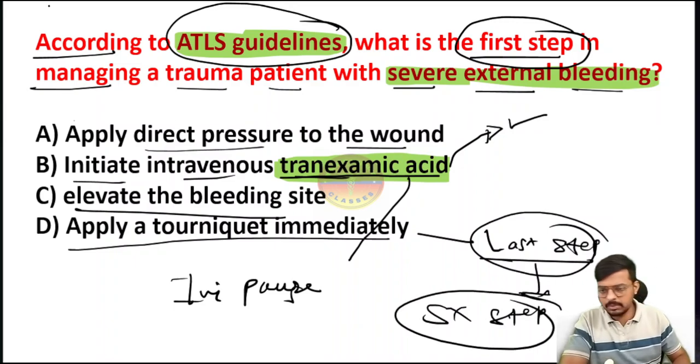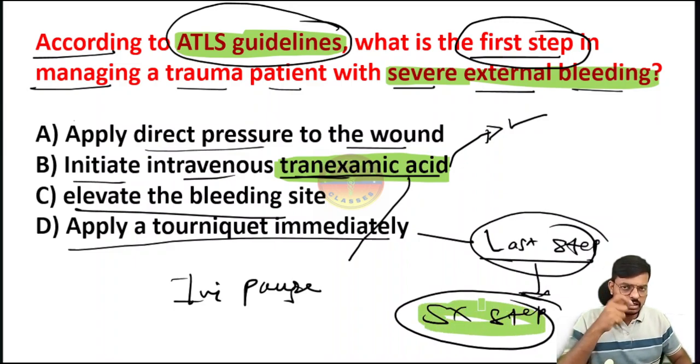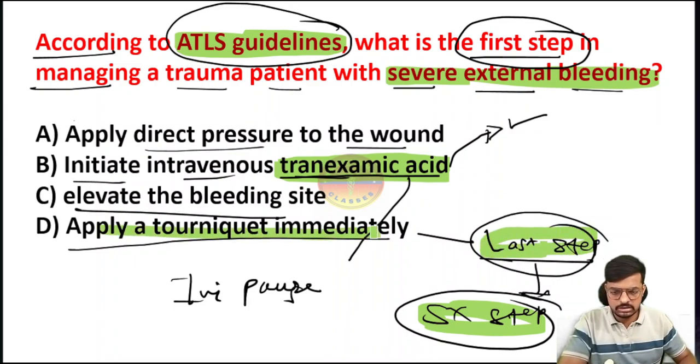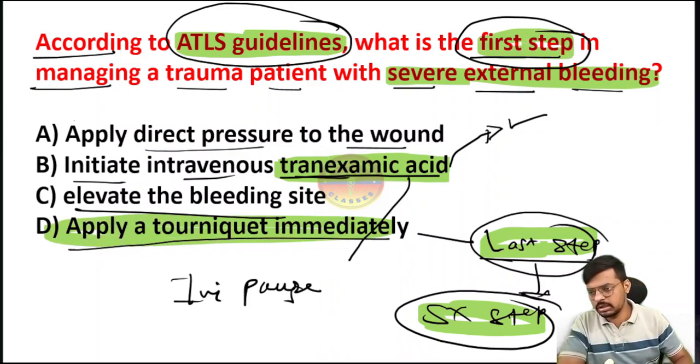This surgical step is not a part of the ATLS guidelines. It means we have to open the artery or vein which is bleeding and ligate it with the surgical approach. In the ATLS guidelines, the last step is applying the tourniquet. But the examiner is asking for the first step, so which is the correct answer?